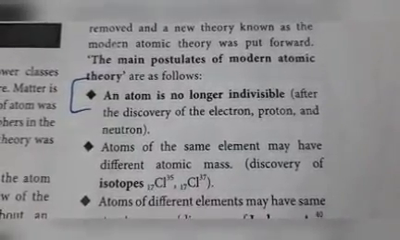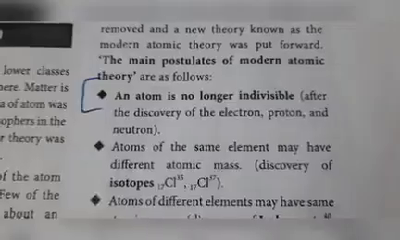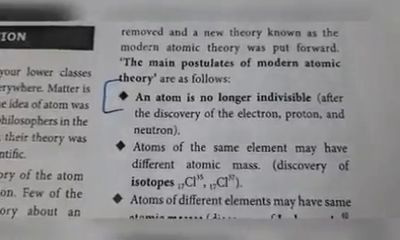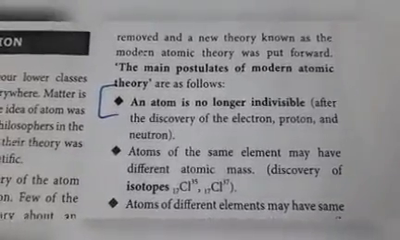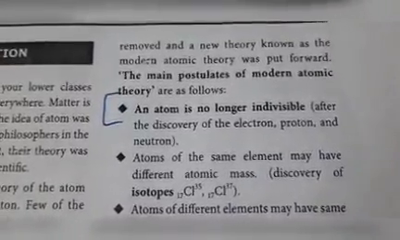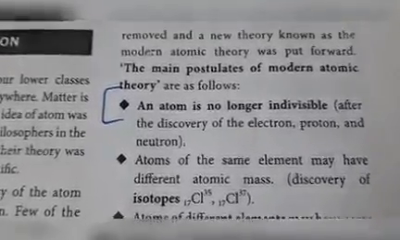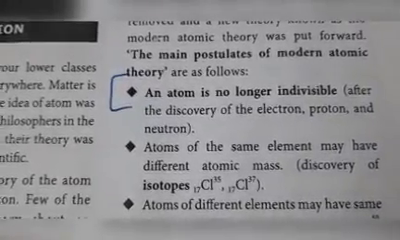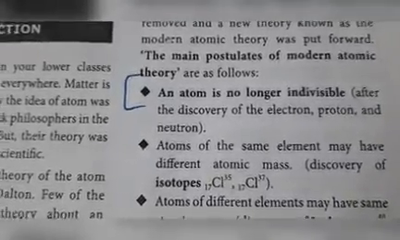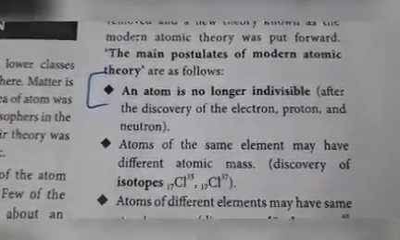Second point, atoms of the same element may have different atomic mass. See that example that is given in bracket. Cl means chlorine. Cl-35, Cl-37. Both are Cl only. Both are chlorine atoms, the same element, but the mass is different. In the first chlorine, the atomic mass is 35. In the second chlorine, the atomic mass is 37. Both are the same element, but may have different atomic mass. That is called isotopes.